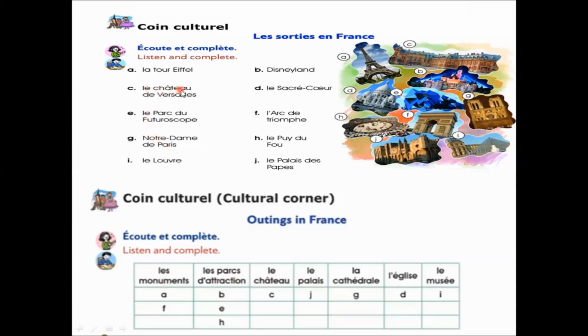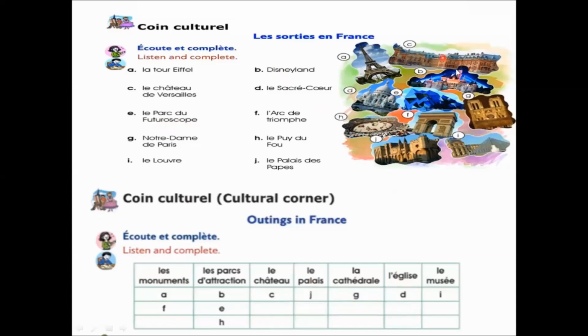Number C. Le Château de Versailles. It is a castle. So Le Château, castle part, we have to write this C here. Next is Le Sacré-Cœur. This is a church in France. So you will have the église. You have to write this here, D. Le Parc Astérix.